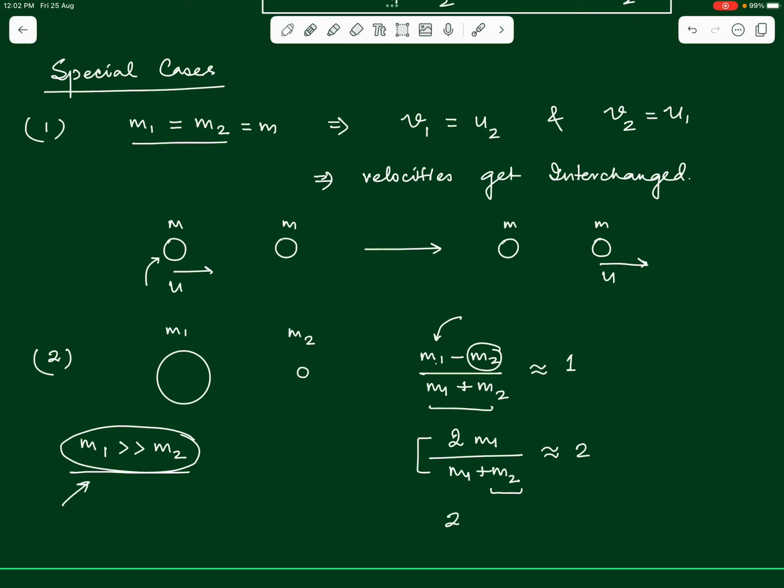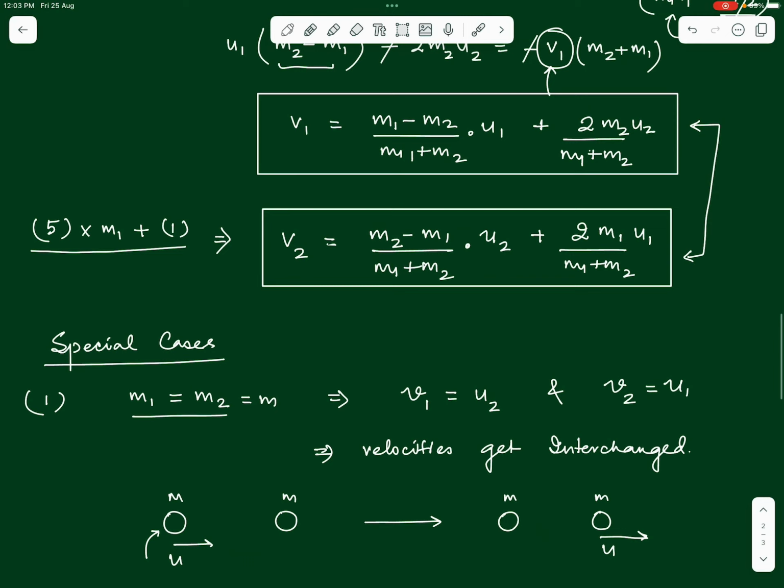And we have another term above in the relation, which is 2 times m2 over (m1 plus m2). What will happen to this relation? Because m2 is very small in comparison to m1, this expression would be a very small quantity m2 divided by a very large quantity m1, which will be almost equal to 0. So, once we know these approximated values under the assumption that m1 is much greater than m2, we can use these values in the above relations for v1 and v2.